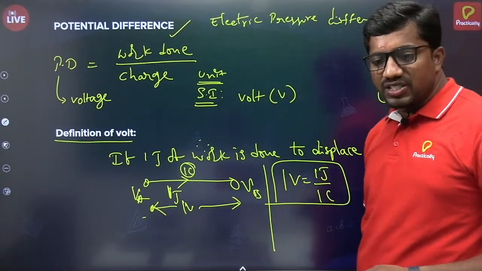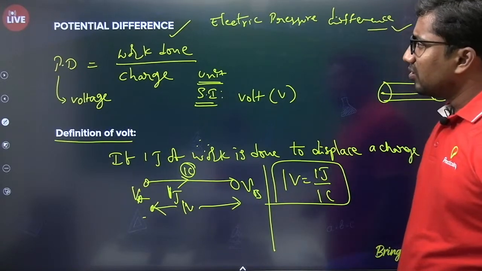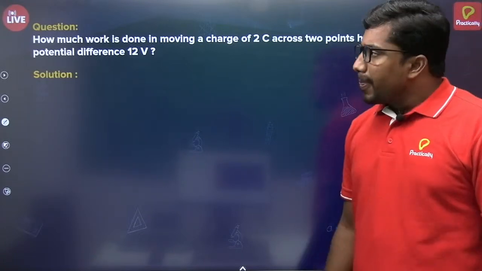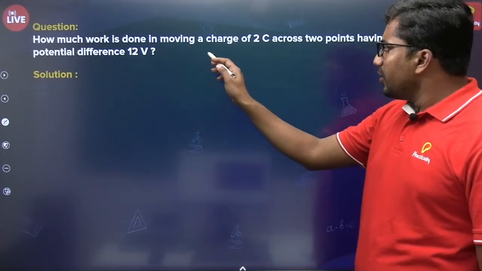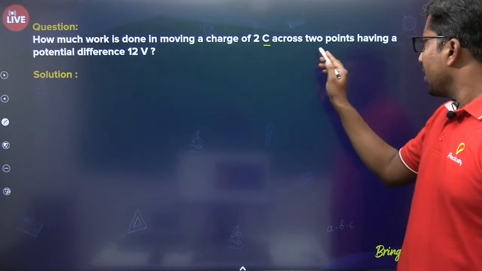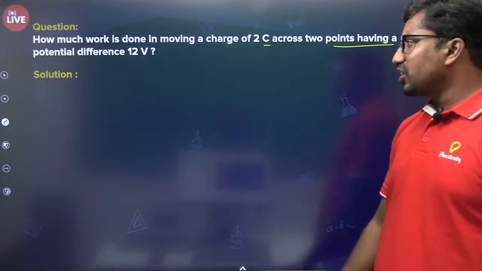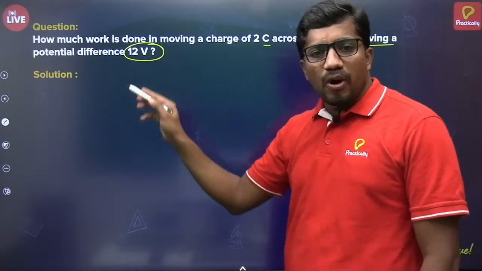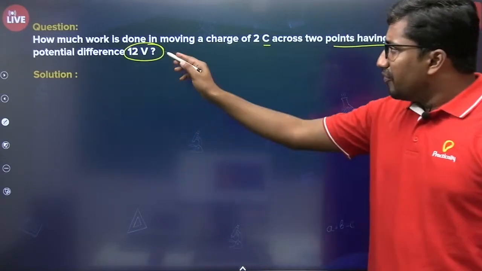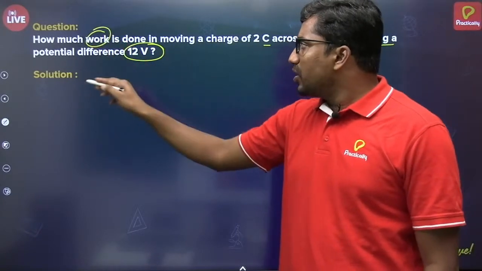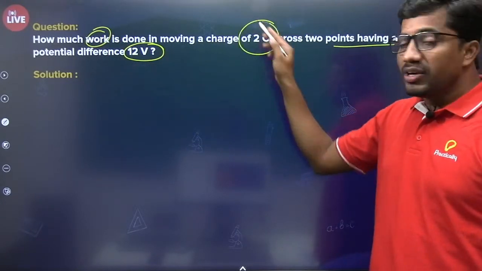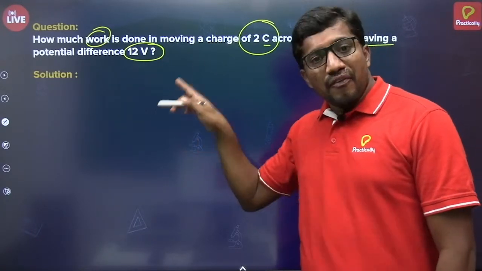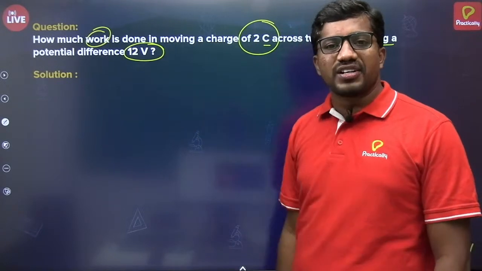There is a question on this one. How much work is done in moving a charge of 2 coulomb across 2 points having a potential difference of 12 volt? The potential difference across the 2 points is given, which is 12 volt. We have to calculate the work done: how much work is required to displace the 2 coulomb across the 2 points of the given conductor where the potential difference is 12 volt.